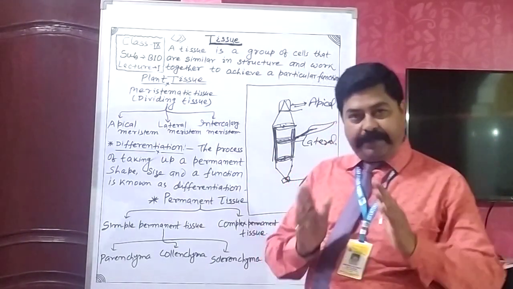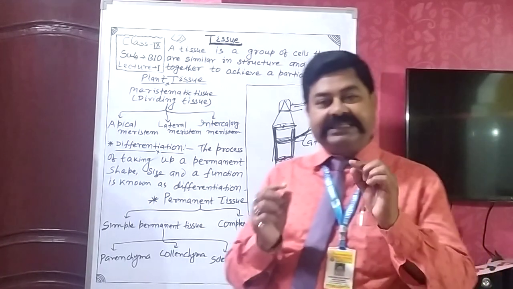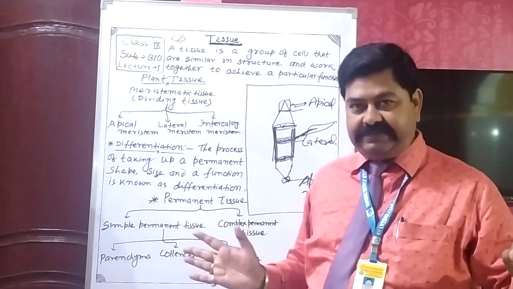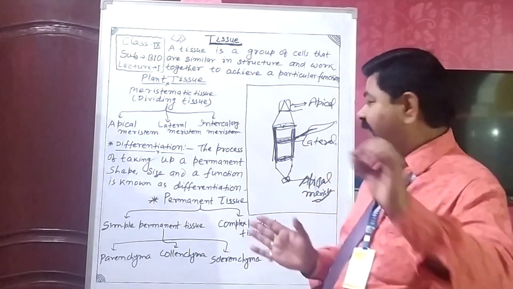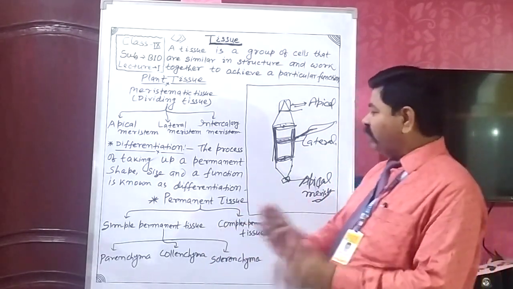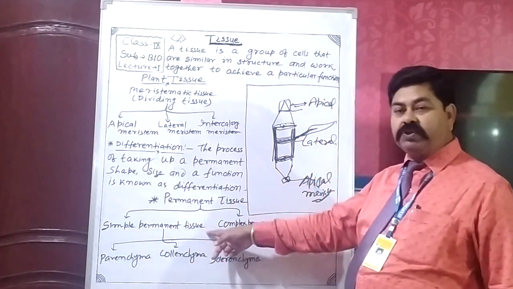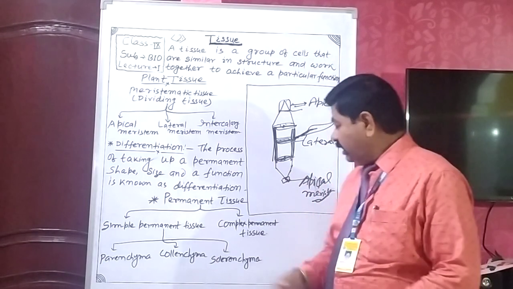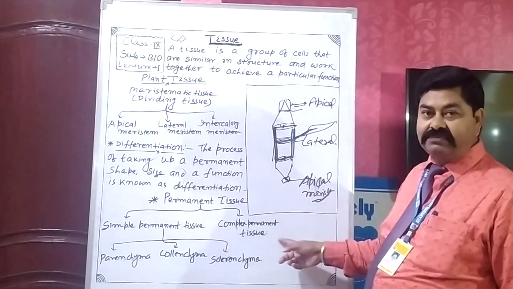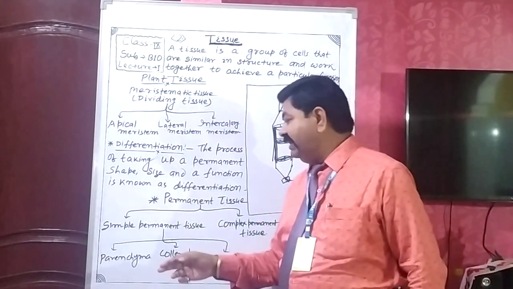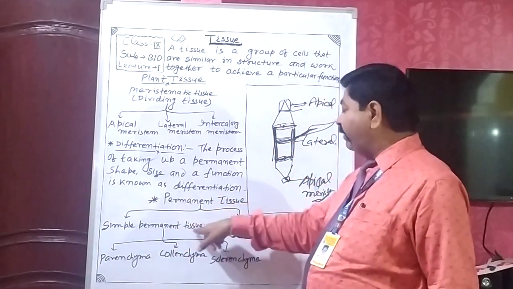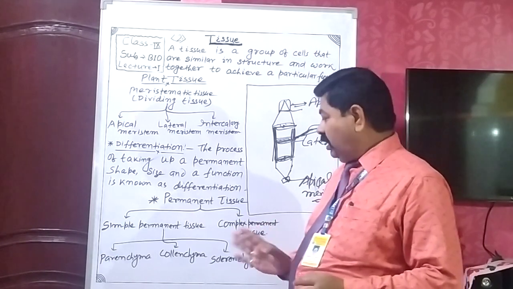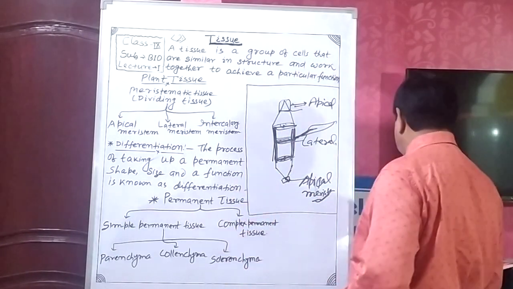Simple permanent tissue is formed from similar types of cells, but different types of cells combine to form complex permanent tissue. First of all, we will see simple permanent tissue, then complex permanent tissue.